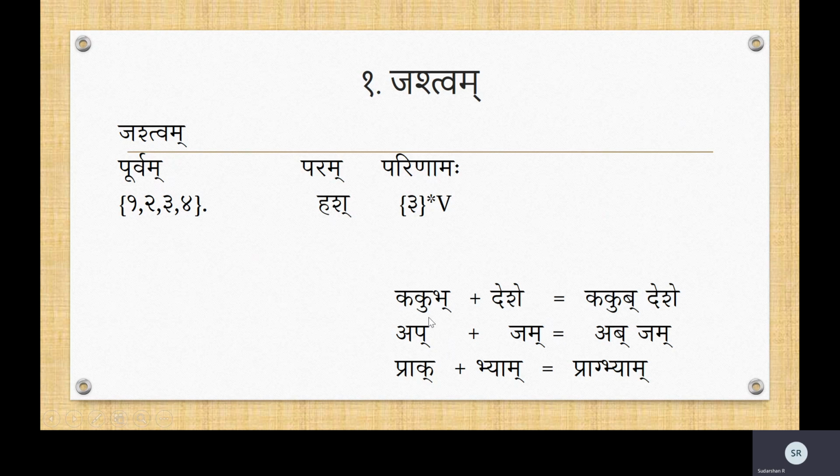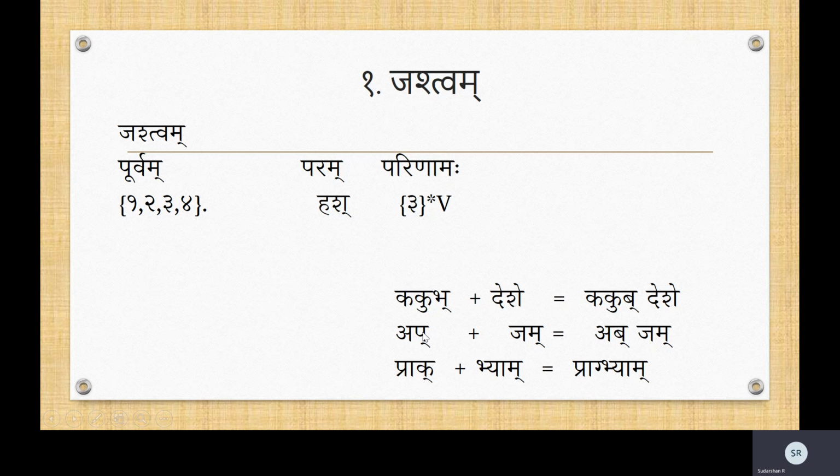Up and Janam. Again, Pa being a Vargeya Vyanjana, right? Does it belong to 1, 2, 3, 4? Yes, it belongs to the 1 itself. So it is a Vargeya Vyanjana satisfying this condition. What is the Para? Is it a Mridu Vyanjana? Ja. Does it come under the pratyahara hash, being a mridu vyanjana? Yes, it is. So what does this say? Change the Purva to its corresponding third Savarna, the third letter of all those Savarnas in that set.